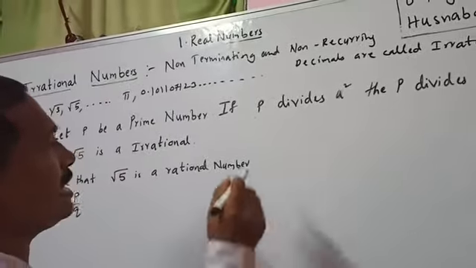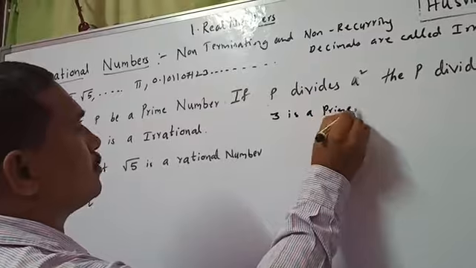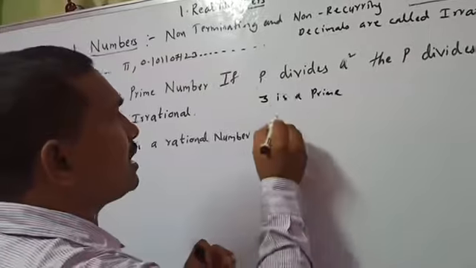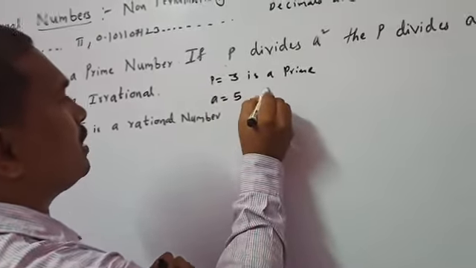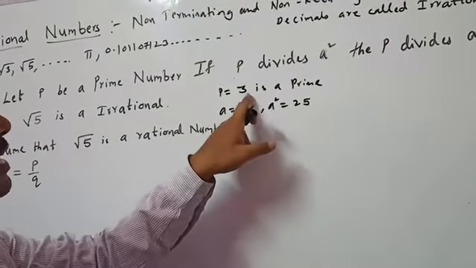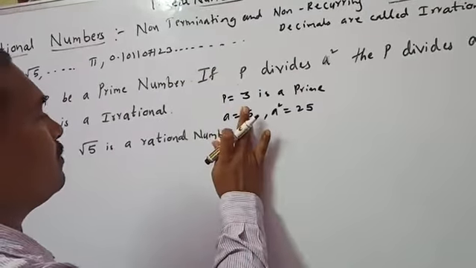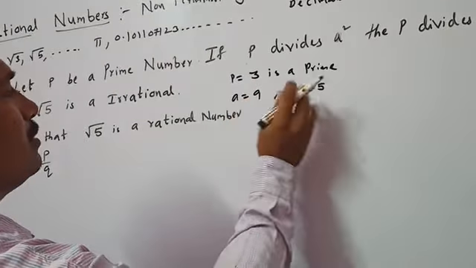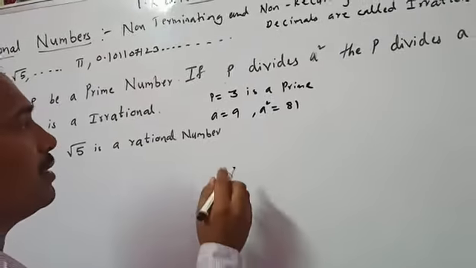For example, let us take 3 as a prime. Here p equals 3. If a equals 5, a square equals 25, but 3 does not divide 25. If you take a equals 9, a square is 81.